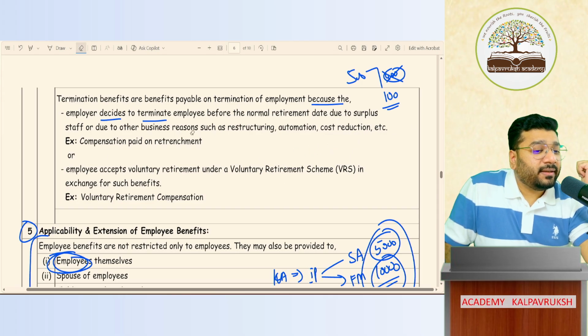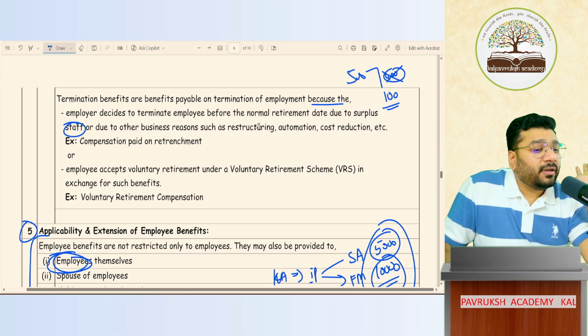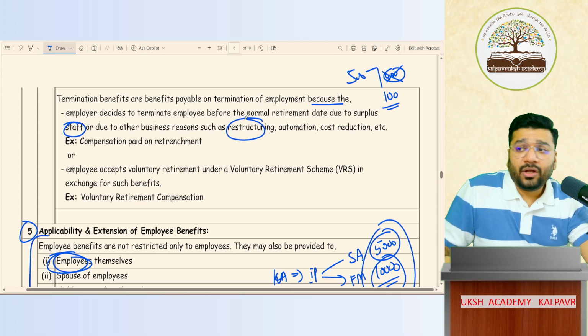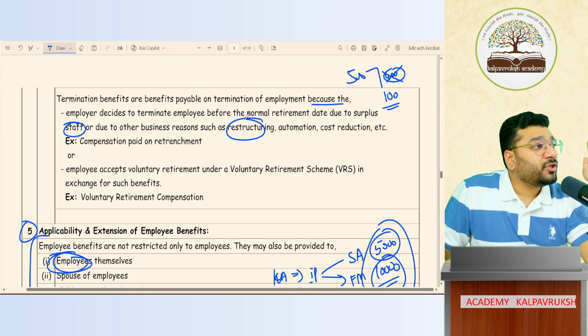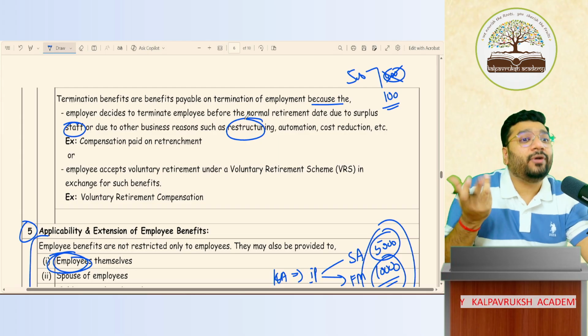So this termination happens because you have too much staff in your business. Now you don't need them, so you retrench them. Or there's a restructuring happening in the business. All of you have done that internal reconstruction. So in the restructuring process, some of the employees you have to retrench. There is no other option because you cannot afford their salary.